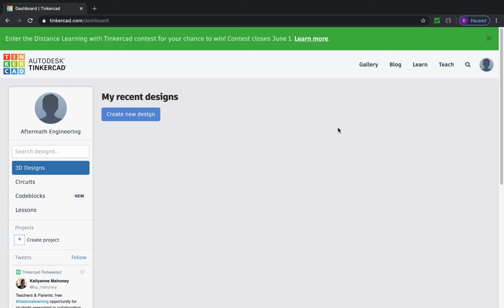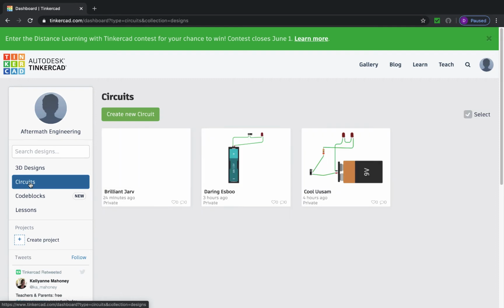Okay, today what I want to do is just talk about the basics of TinkerCad, how to navigate around and where some of the components are that we're going to be using daily. First of all, again, we want to make sure that we are over on the left-hand side in circuits. And then we want to go to a new circuit.